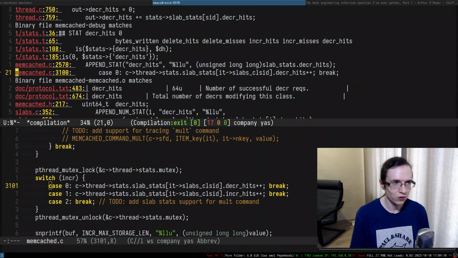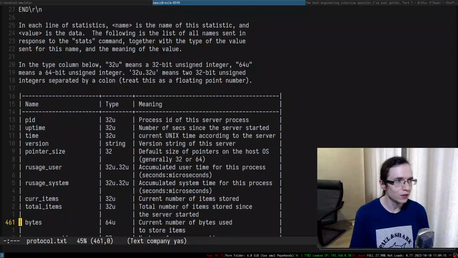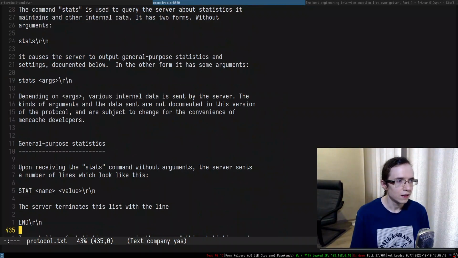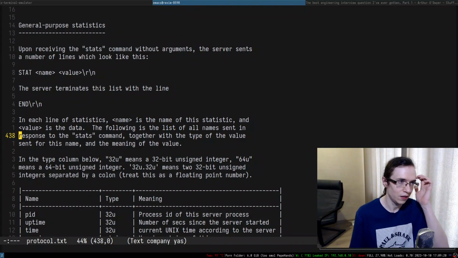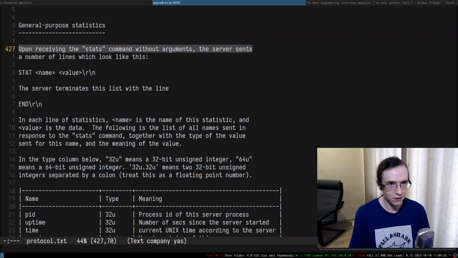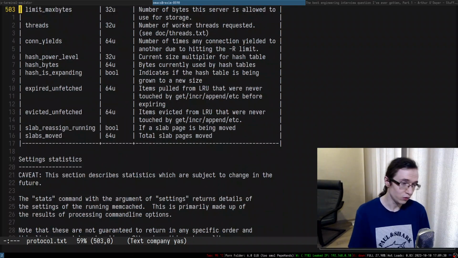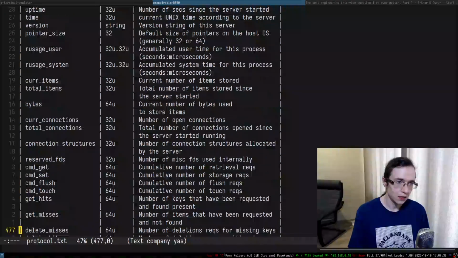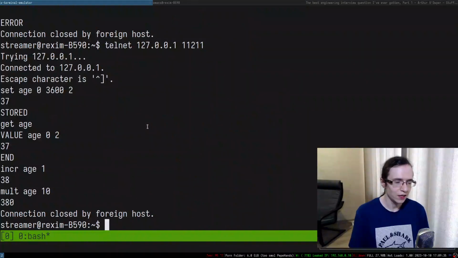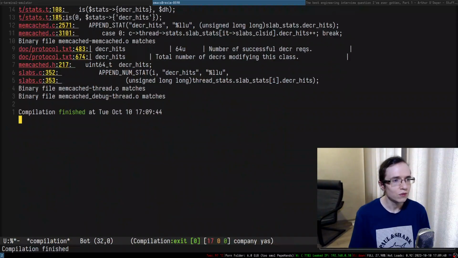So this is memcached. So this is where we increment these things. So there's some docs. So there's documentation. General purpose statistics. Upon receiving the stats command. Okay, so there is apparently a stats command that gives you the stats. So we can do stat name, and the server will return you stats. Okay, that's cool. That is actually very useful. I wonder if I can just get all of the stats. But I need to first finish with all of this stuff.